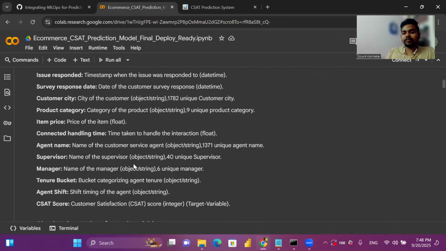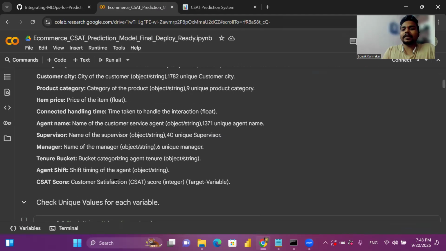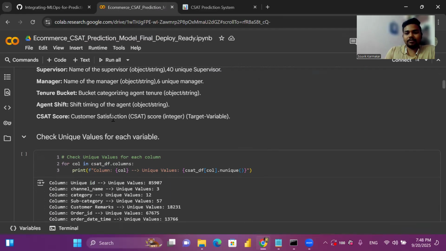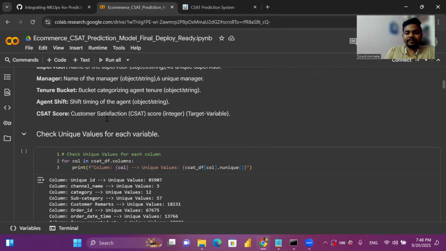Supervisor is the name of the supervisor who has picked the call. And manager is the name of the supervisor's manager. Tenure bucket means a bucket categorizing the agent's tenure at the company. And agent shift is the shift the agent is working on. And CSAT score, this is our target feature. Basically there are a total of five ratings, 1, 2, 3, 4, 5.